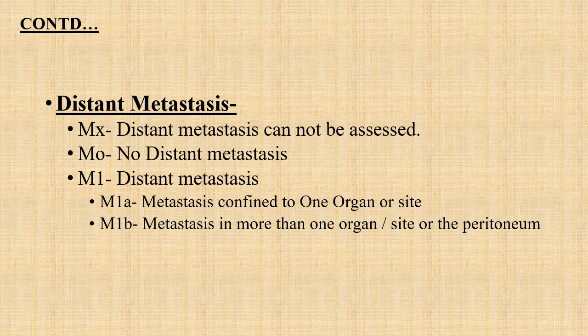Lastly, the distant metastasis. If it is not assessed, then MX. No metastasis, then M0, and distant metastasis to one organ or site, then M1A, and if it is more than one organ or more than one site, then M1B. So based on this T, N, and M, tumor, lymph node status, and the metastasis status, gradings and stagings are given for the colorectal carcinoma, that is known as TNM classification.